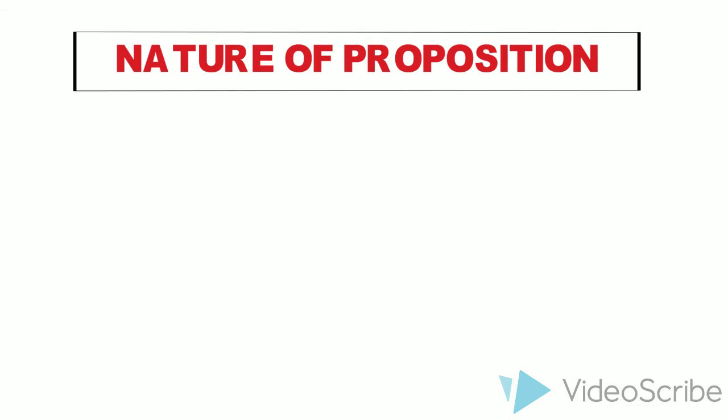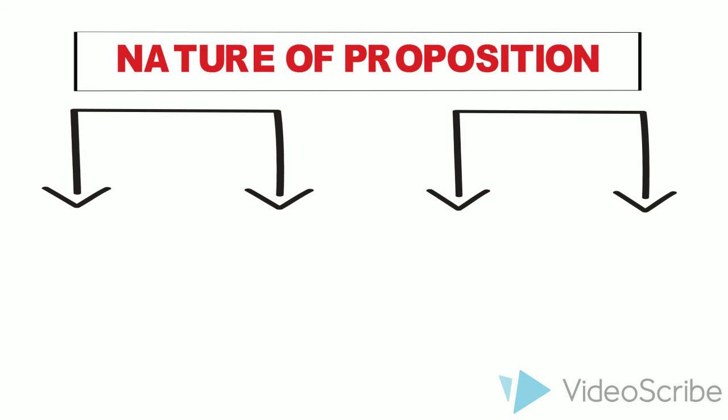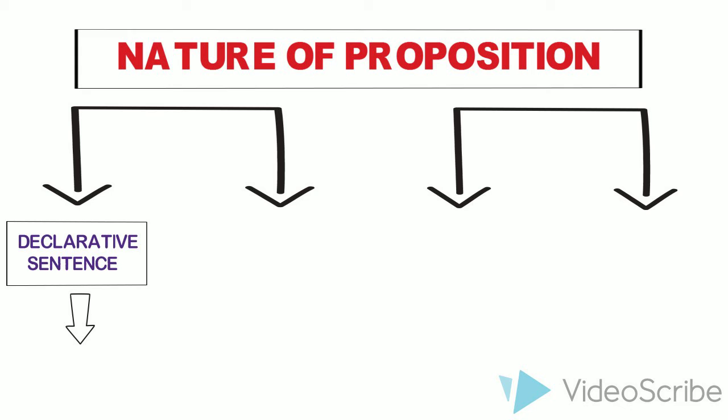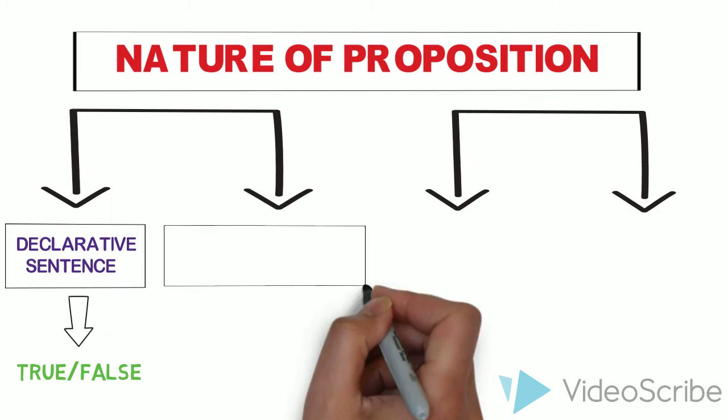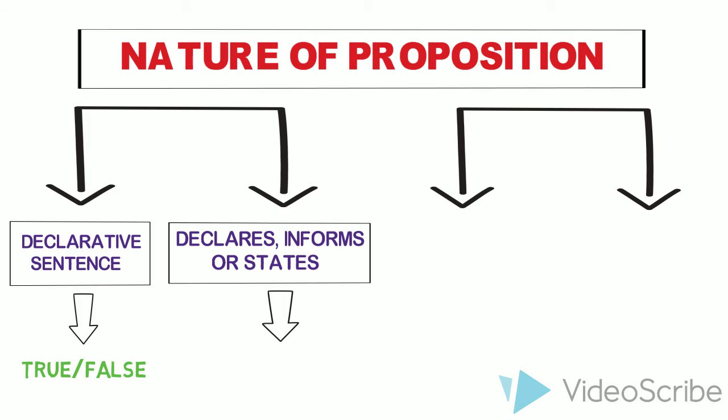There are four natures of proposition. First is the declarative sentence that can be either true or false. Second, it declares, informs, or states, which uses a period. The third one is symbolic logic that can use P, Q, R, S, and T. And lastly, subject and predicate.